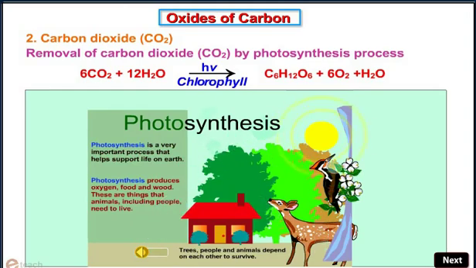Photosynthesis is a very important process that helps support life on earth. Photosynthesis produces oxygen, food, and wood. These are things that animals, including people, need to live. Trees, people, and animals depend on each other to survive.